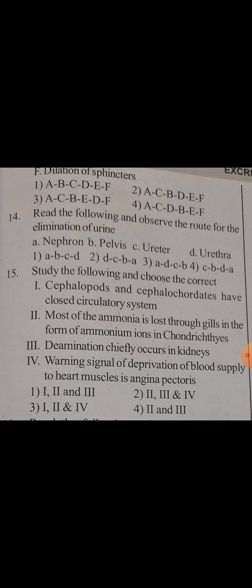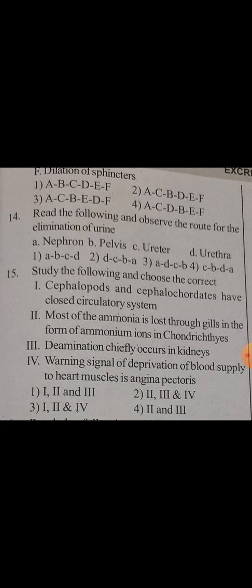Next, 14th question. Read the following and observe the route for the elimination of urine. A. Nephron. B. Pelvis. C. Ureter. D. Urethra. 1. A to B, B to C, C to D. 2. D to C, C to B, B to A. 3. A to D, D to C, C to B. 4. C to B, B to D, D to A. Next comes the 15th question.